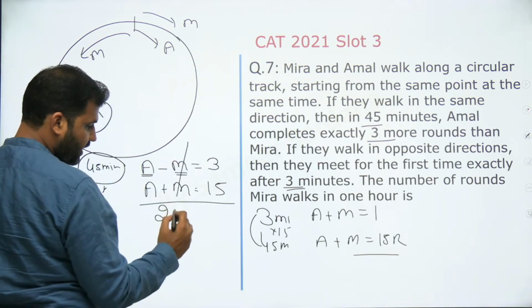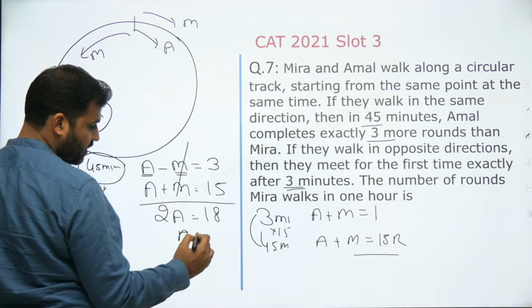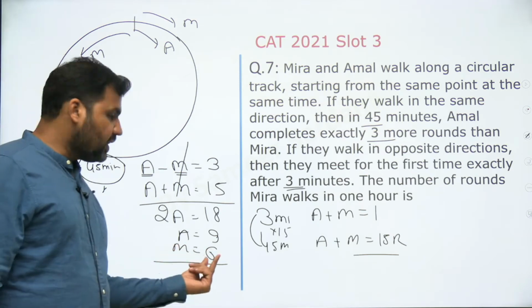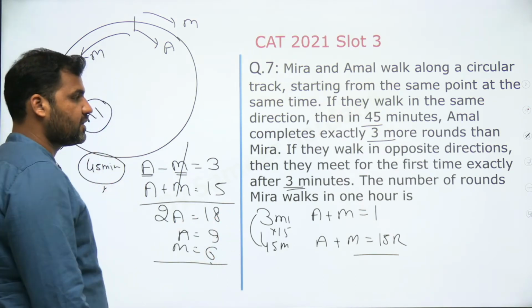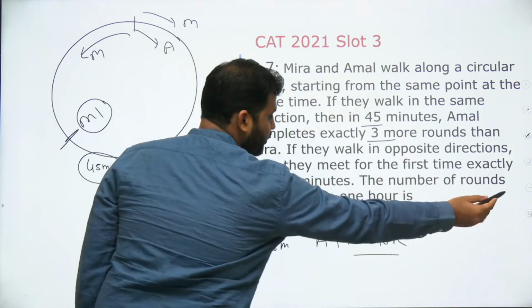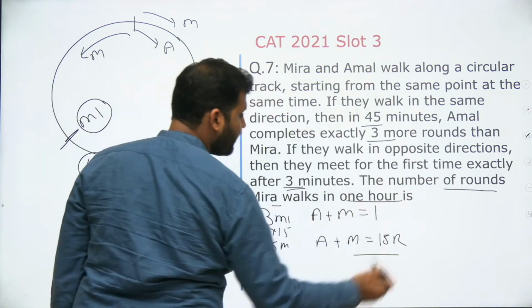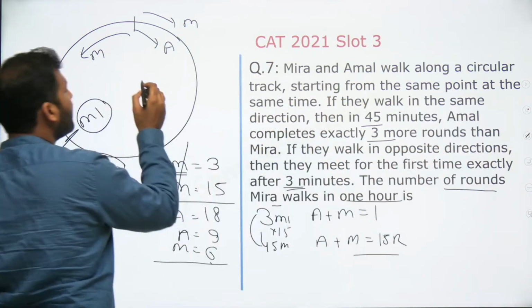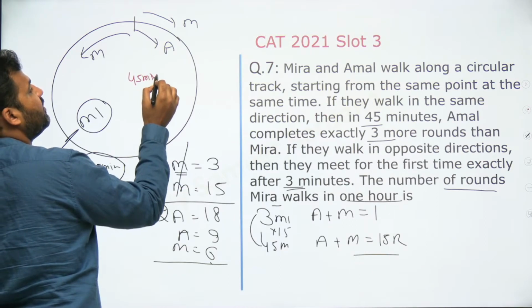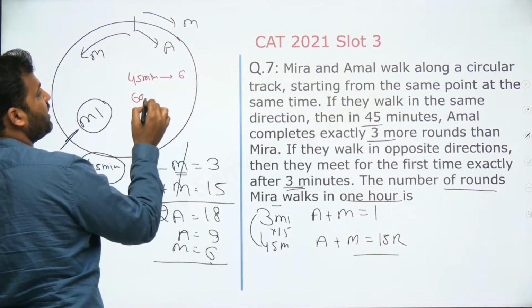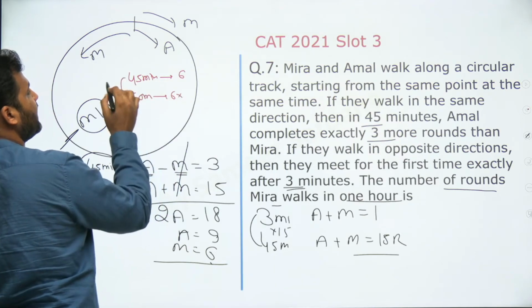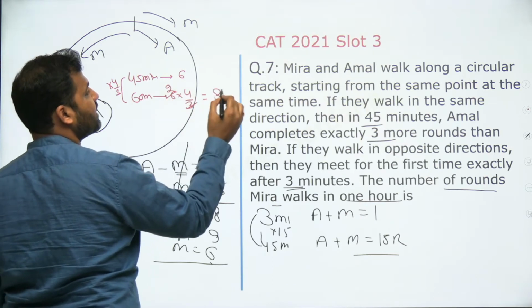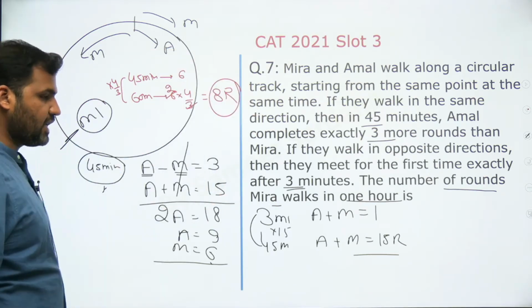2 times Amal is equal to 18. Amal is equal to 9. So Meera would be equal to 9 minus 3, that is 6. So Meera is doing 6 rounds in 45 minutes. That's the information we have got. We're supposed to find the number of rounds Meera walks in 1 hour. So in 45 minutes, Meera is doing 6 rounds. In 60 minutes, Meera would be doing 6 into 4 by 3. Meera would be doing a total of 8 rounds. That's the correct answer to the question. 8 would be the correct answer, right?